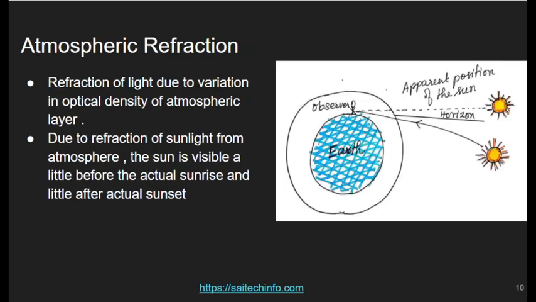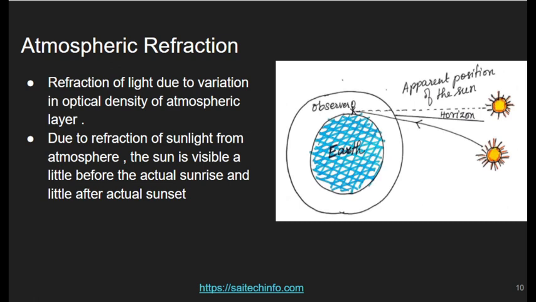So the next one is atmospheric refraction. The refraction of light due to the variation in optical density of atmospheric layers is said to be atmospheric refraction. So due to the refraction of sunlight from the atmosphere, the sun is visible a little before the actual sunrise and a little after the actual sunset.